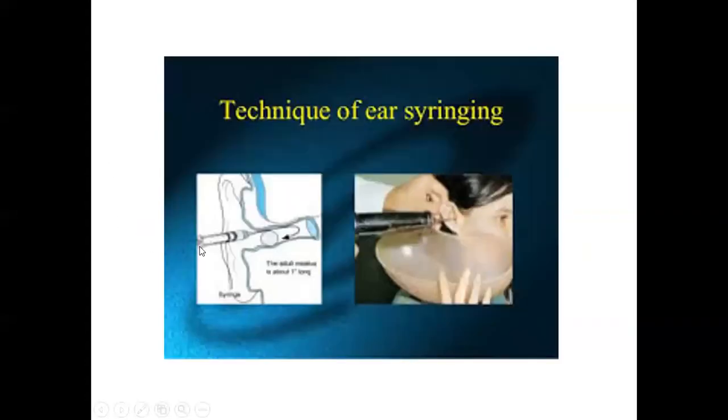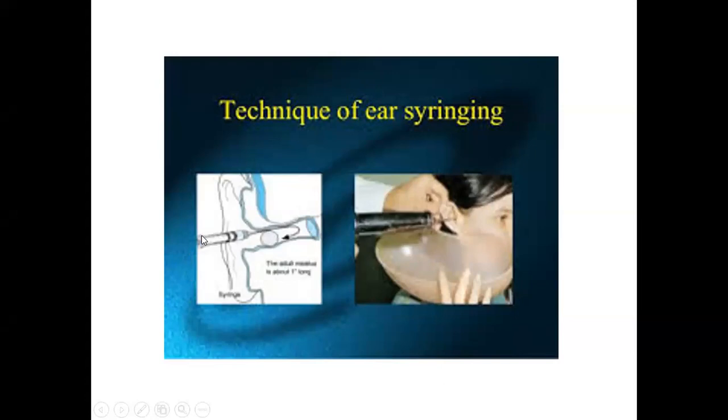Now what technique ये है कि the nozzle of the syringe will be directed to the roof of the external auditory canal. ये जो syringe का nozzle है ये directed होगा towards the roof of the external auditory canal.